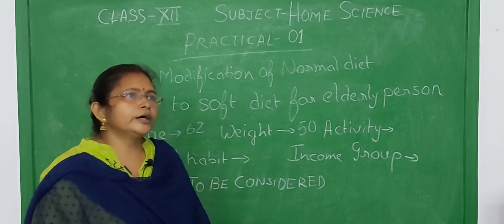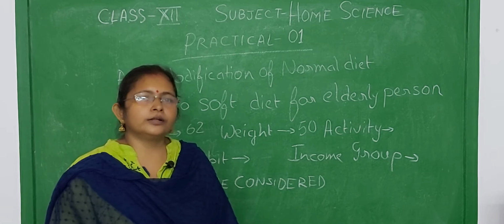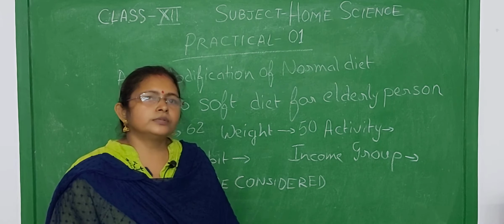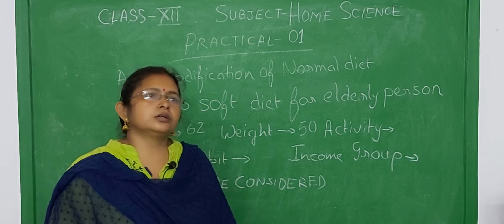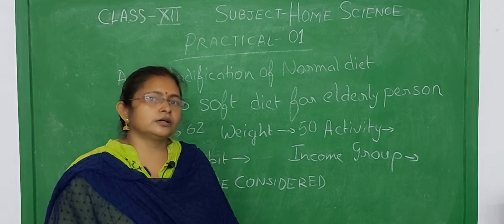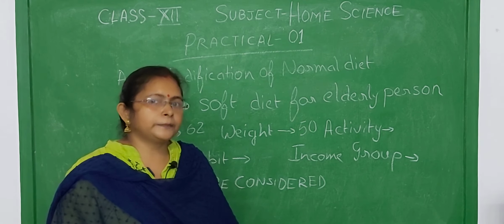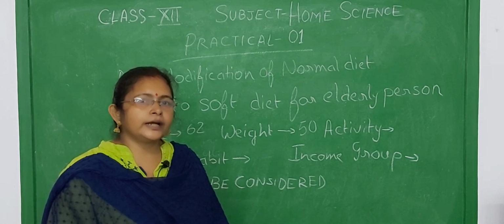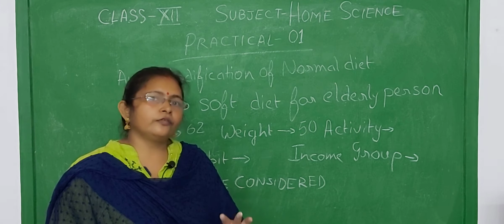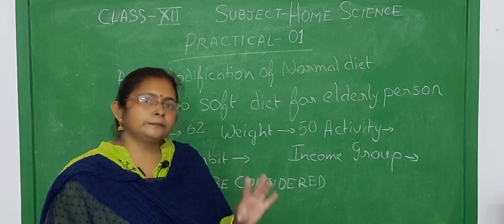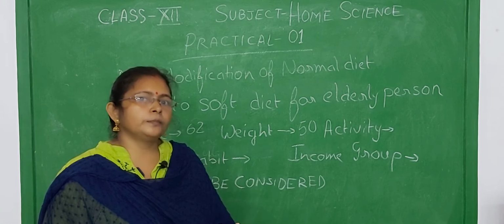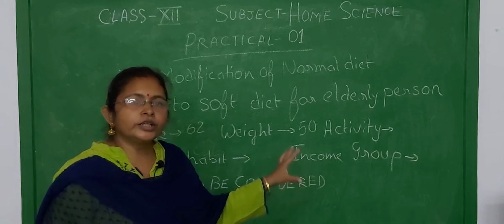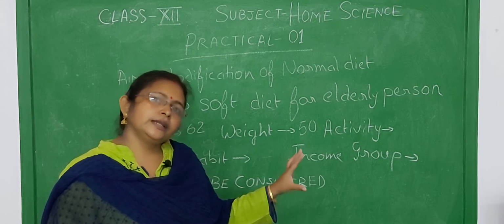When we are making a plan for a high income group, we can modify the diet from mutton to chicken or anything else, because the price is not a concern for that person. But when we are making a plan for a low income group profile, we cannot use chicken or mutton. The modification will be to egg or soybean. So we have to collect the data on which income group the person belongs to.